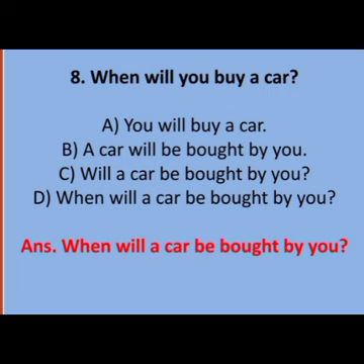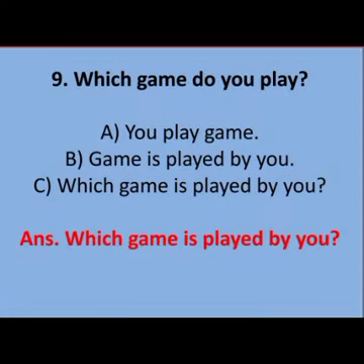Now let's see the next sentence, number 9. Which game do you play? Class, here you need to understand one thing, that whenever the sentence is starting with which, you will follow these steps. Here these steps are the same, we will just skip one step. Let's see, then it will be more clear. First, make it affirmative. You play game. Now make it passive. Game is played by you.